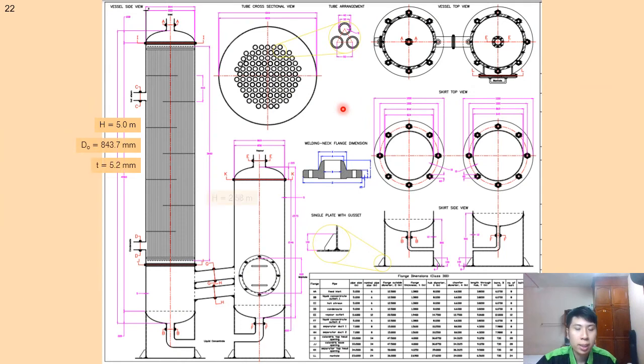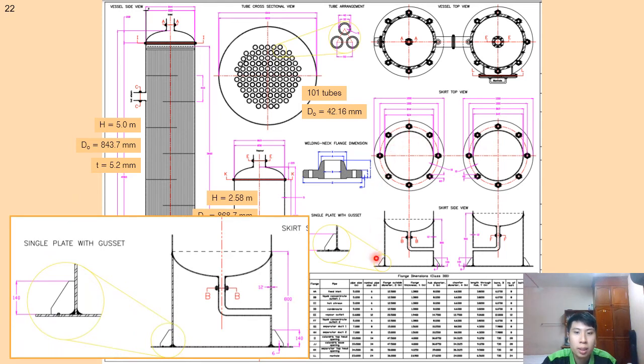This is the mechanical drawing of the evaporator. It consists of a calandria unit and a separator unit. For the calandria unit, the height is around 5 meters, the outer diameter is around 843 millimeters, and the thickness is around 5.2 mm. For the separator unit, the height is around 2.6 meters, the outer diameter is around 868 millimeters, and the thickness is around 5.2 millimeters.